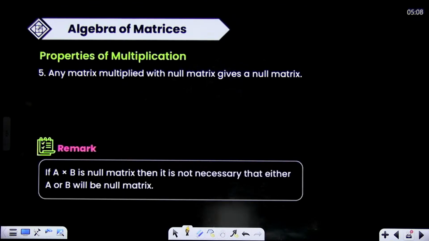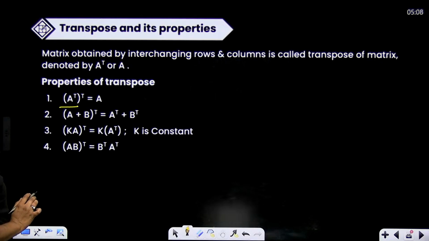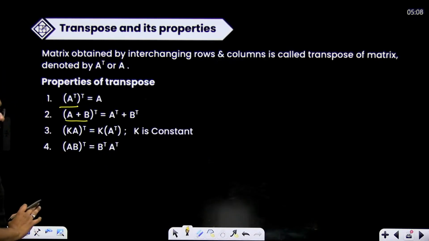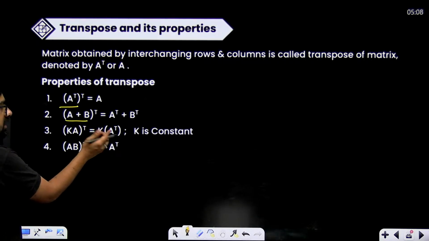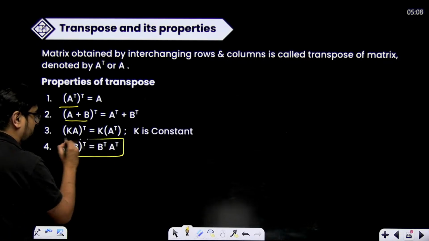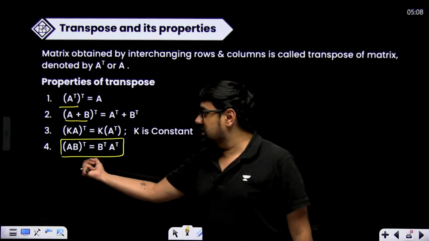Now, simple properties related to transpose. Transpose of a transpose will always be equal to A. A plus B whole transpose will be equal to A transpose plus B transpose. K multiplied with A whole transpose: you can take the constant inside or outside of the transpose. This is most important, they can simply ask you this in MCQs.